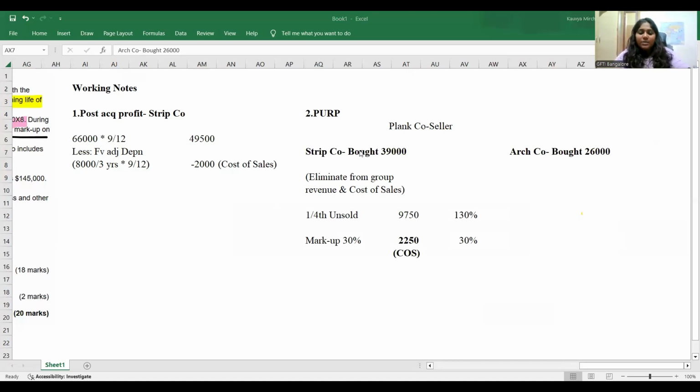No. Why? Because it's an associate company, we don't consolidate. But still, the unsold goods value is going to be 26 million only, because all of them were there in the inventory.